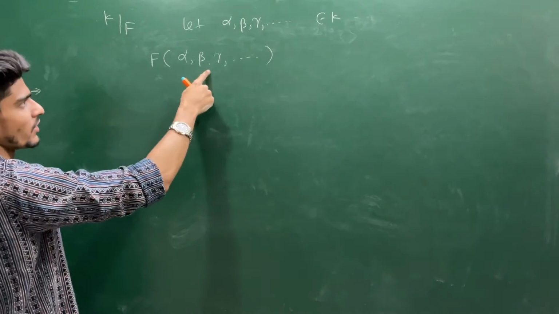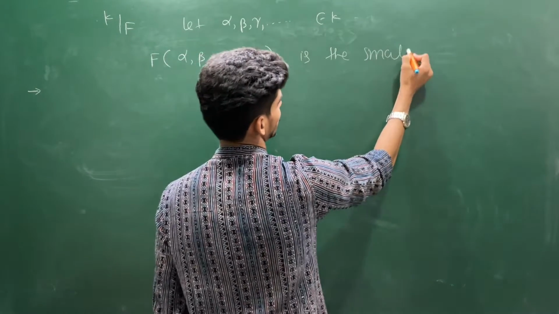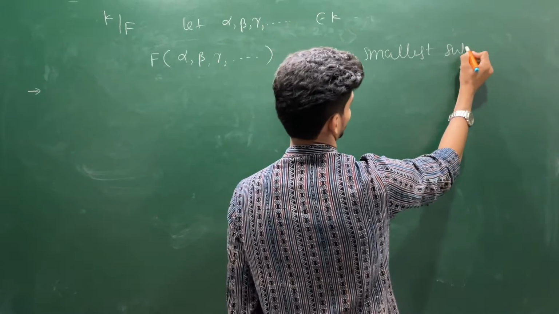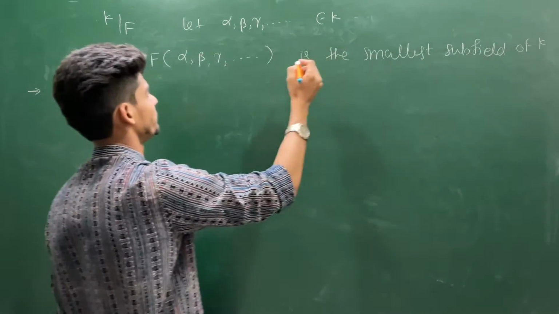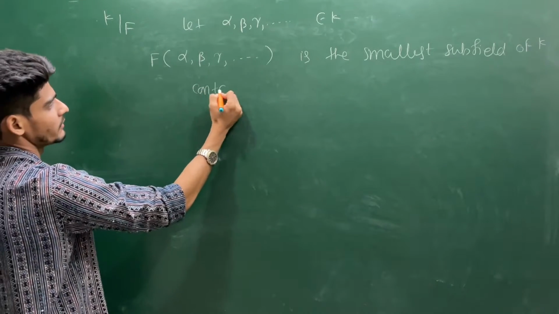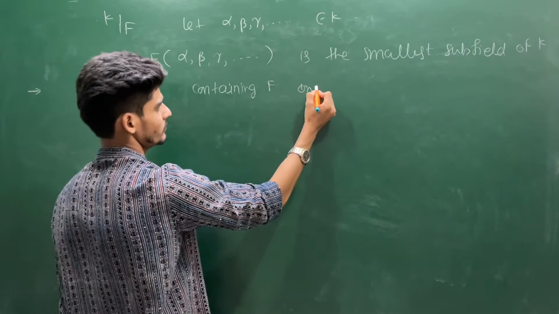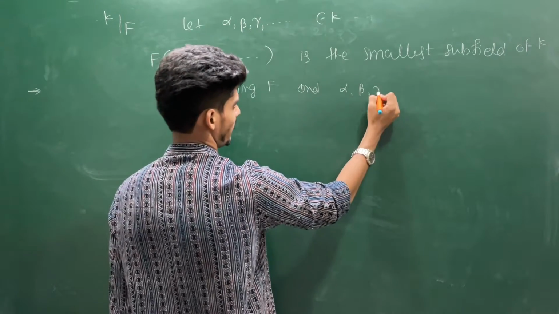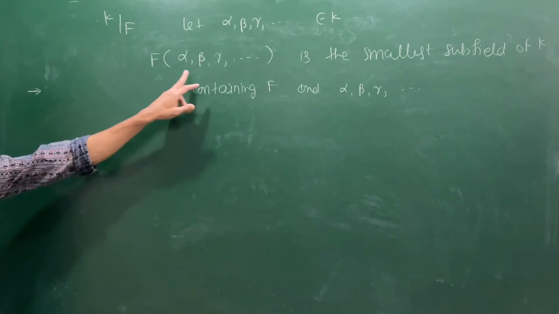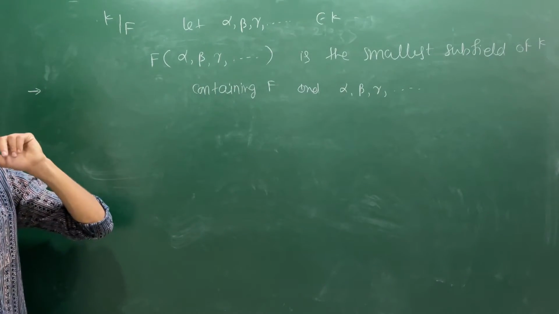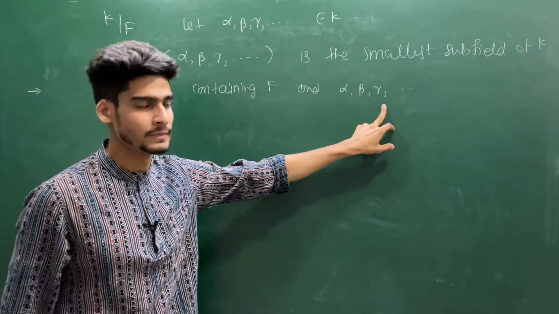So this F, alpha, beta, gamma, this is the smallest subfield of K containing F and alpha, beta, gamma and so on. So this definition is clear to you. This is the smallest subfield of K containing F and alpha, beta, gamma.